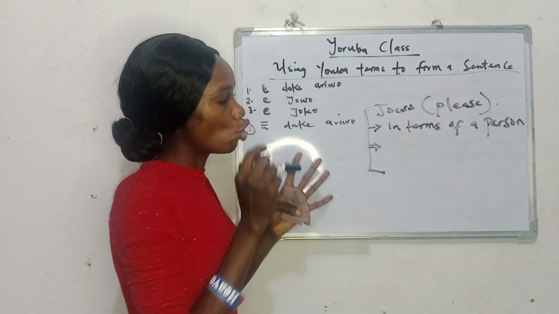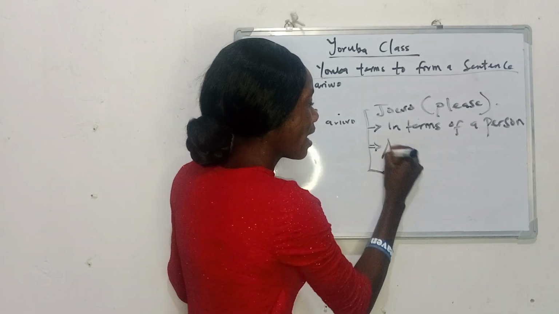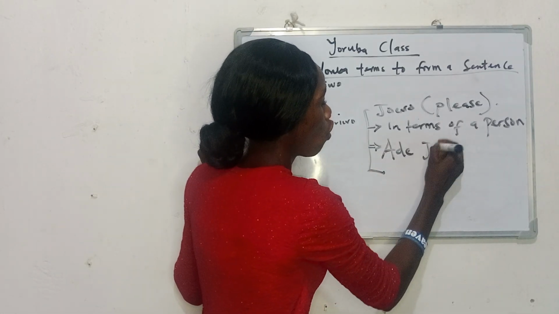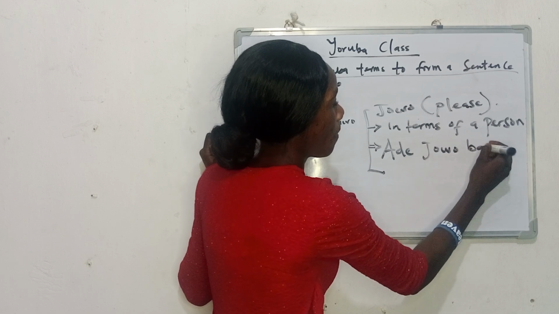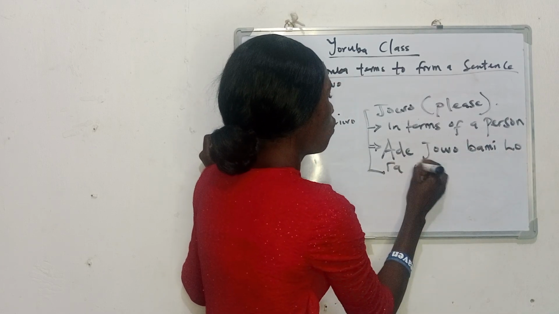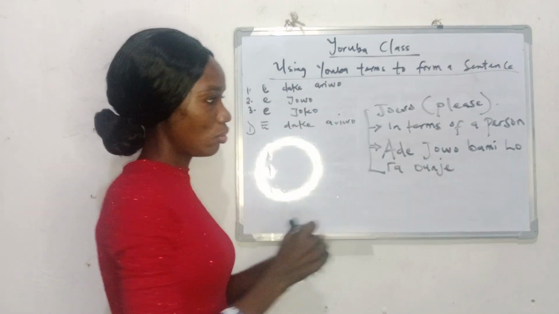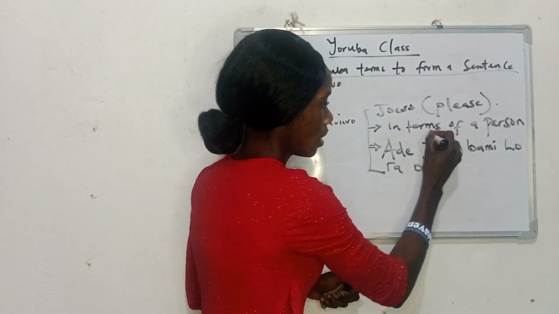But when we have jọ̀wọ́, which is please, we can say Adé jọ̀wọ́ bá mi lọ ra oúnjẹ. This is very simple. We have jọ̀wọ́ in the sentence.